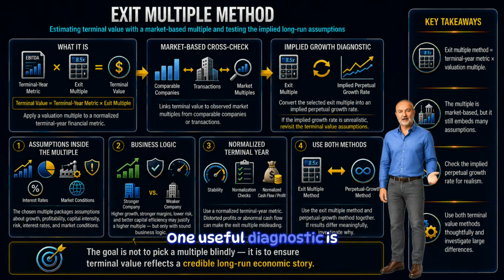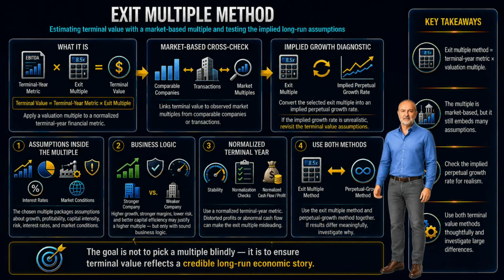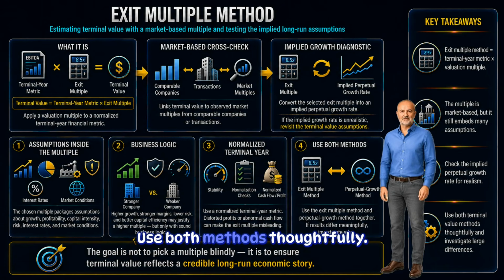One useful diagnostic is to convert the exit multiple into an implied perpetual growth rate. If the exit multiple implies an unrealistically high long-run growth rate, the terminal value may be too aggressive. If it implies a negative or implausibly low long-run growth rate, the terminal value may be too conservative, or the terminal year metric may not be normalized. The best practice is not to blindly choose either method. Use both methods thoughtfully.